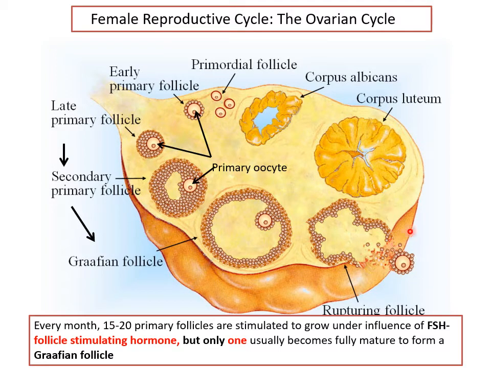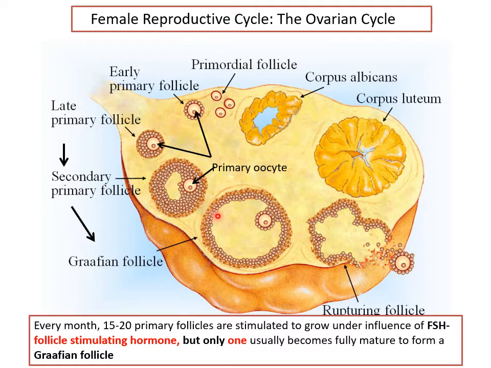We will see what it is, and what is left behind of that Graafian follicle will form a cellular and vascular structure called the corpus luteum. Then we'll see what happens to it. Finally, if pregnancy does not occur, it will become scar-like, which is known as corpus albicans. Albicans means fibrous, and then it will disappear, and the whole cycle will start again.